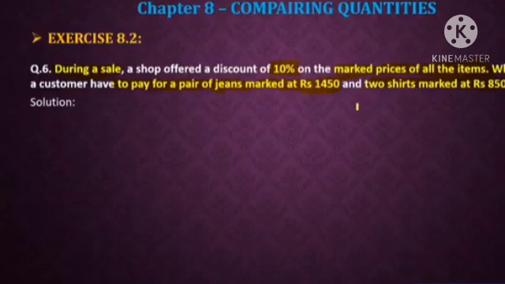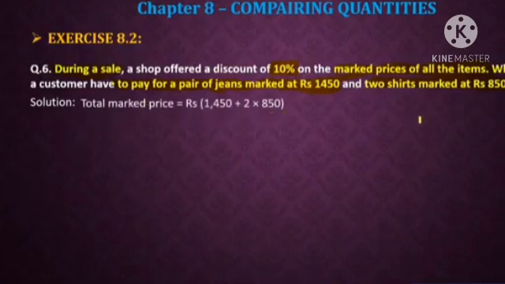Now we are going to consider the solution. We have to calculate the final price. What should be the final price that the customer should pay? That means here you have to decrease this 10% discount from whatever the marked price is. Now suppose I calculate the total marked price for a pair of jeans and two shirts, which are marked at 850 each. So the pair of jeans has the value 1450, so there is no need to multiply, but each shirt has the value 850. So how many shirts is he buying? Two shirts he is buying.